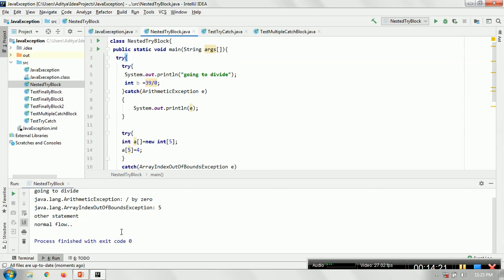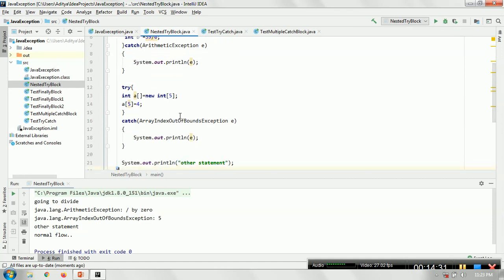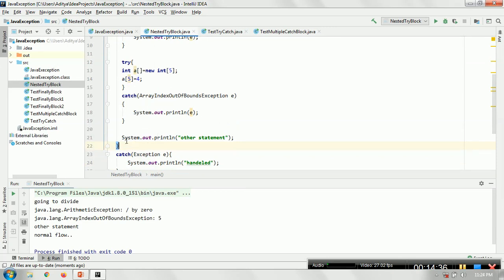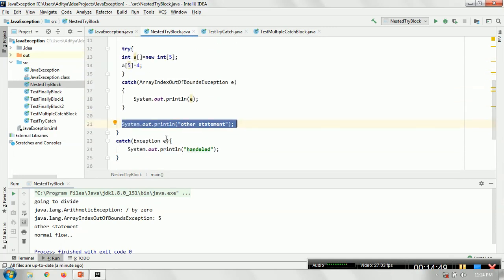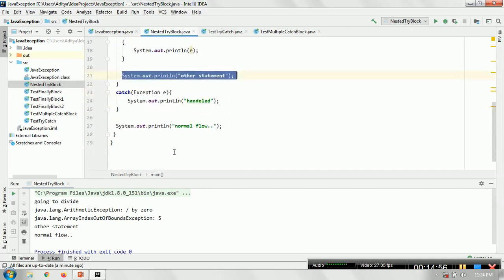So outputs are going to divide, that is obvious, and then java.lang.ArithmeticException divide by 0. Again you will get an ArrayIndexOutOfBoundsException, and then you are getting the System.out.println other statement printed, and then the normal flow. Now those who are wondering why this catch block has not been executed, it is because there is no line of code within the outer try that is raising an exception.